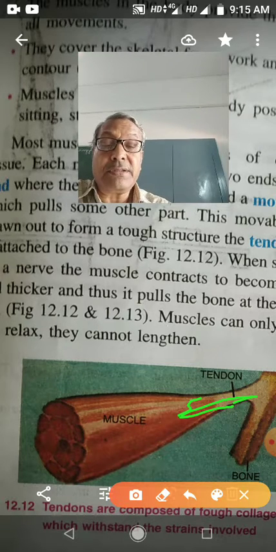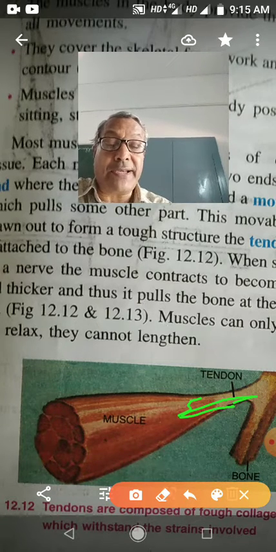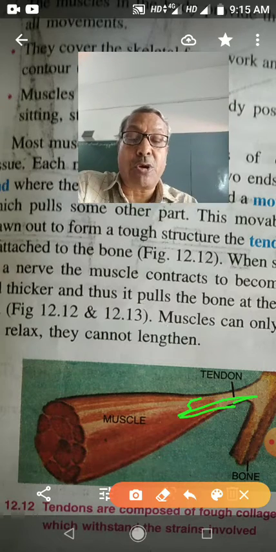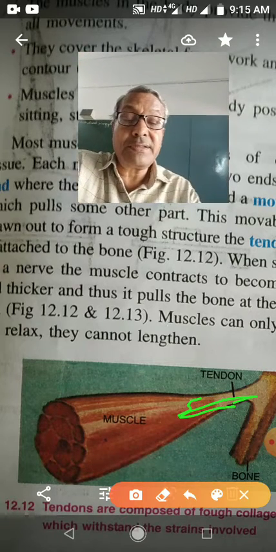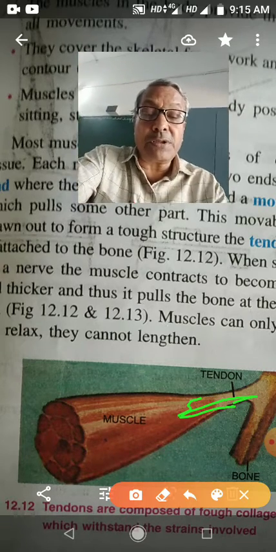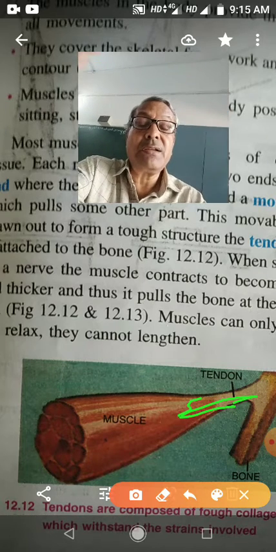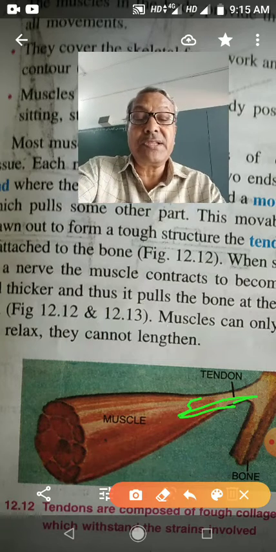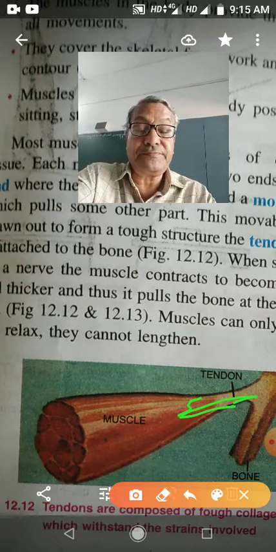When the muscle is stimulated by a nerve, the contraction occurs. Then muscles become shorter and thicker and they pull the bones. Muscles only contract and relax. They cannot lengthen.